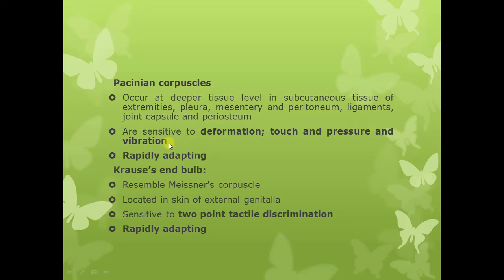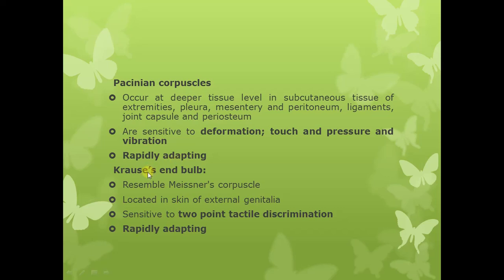So two stimuli you must remember about the Pacinian corpuscles: pressure and vibration, and regarding vibration, high frequency vibration. So low frequency vibration is detected by the Meissner's corpuscles, while high frequency vibration is detected by the Pacinian corpuscles. Pacinian corpuscles are also rapidly adapting.